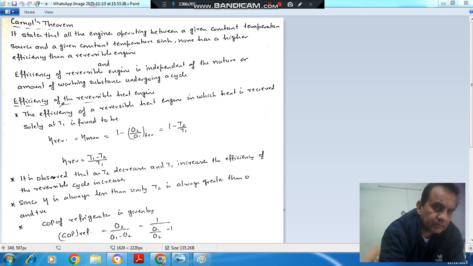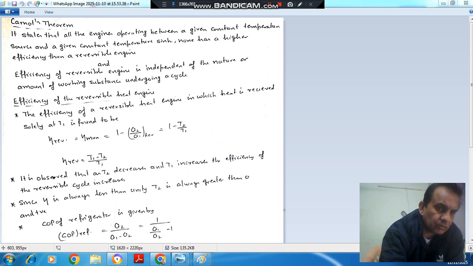And the next statement from the Carnot theorem: the efficiency of a reversible heat engine depends upon the temperature limits, so efficiency of reversible engine will be equal to 1 minus T2 by T1, because Q2 is your heat rejection and Q1 is your heat addition. So these are directly dependent upon T2 and T1 for a reversible engine. So for reversible engine we can always follow the formula for efficiency, that is T1 minus T2 by T1. That is the highest efficiency of any engine, and this will be for reversible engine.